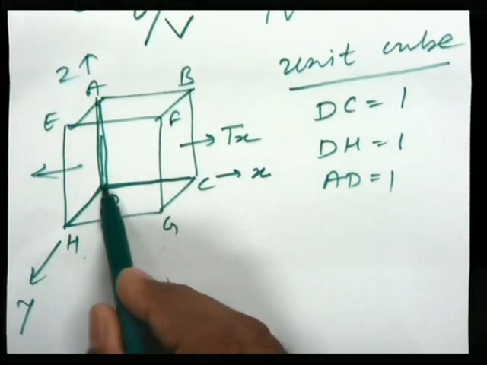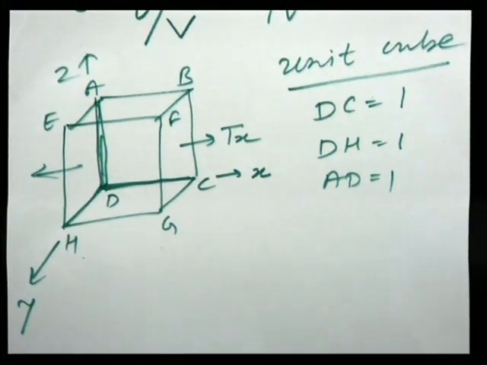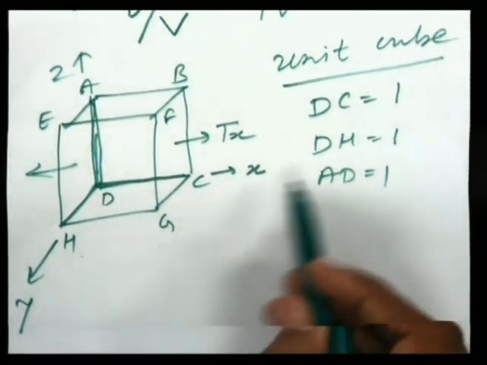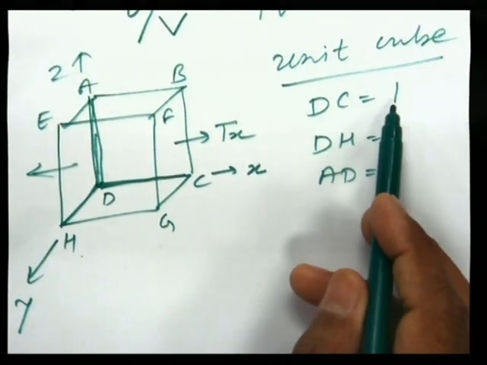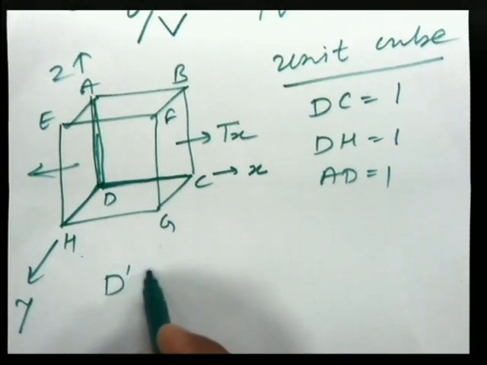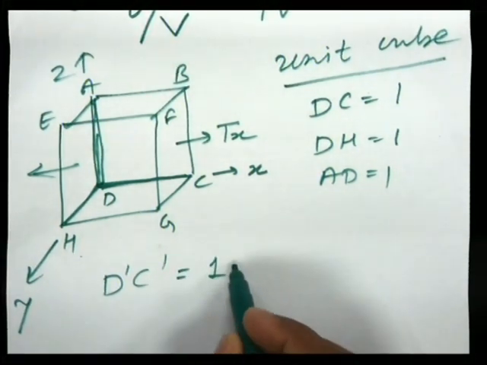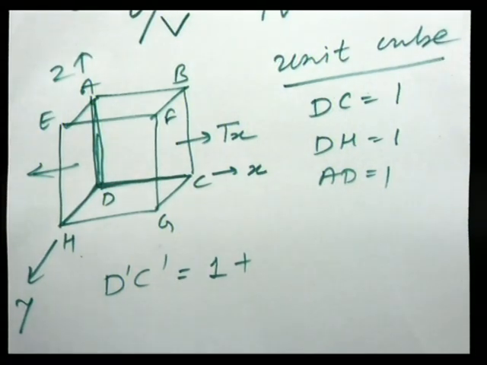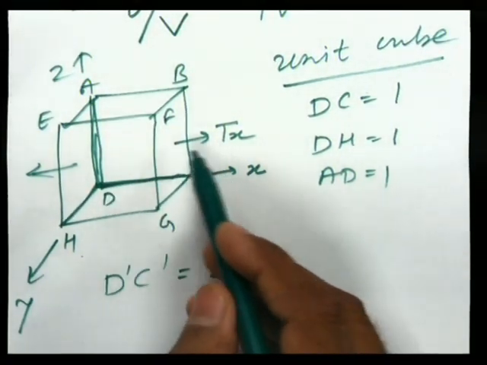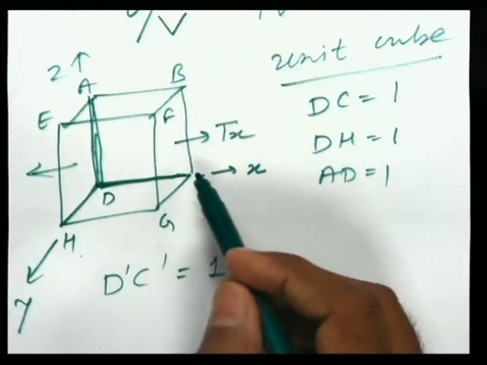So what will happen? The side DC will increase. Original length of DC equal to 1, but now due to deforming forces D dash C dash equal to 1 plus alpha into Tx, where Tx is the tension applied parallel to x axis.